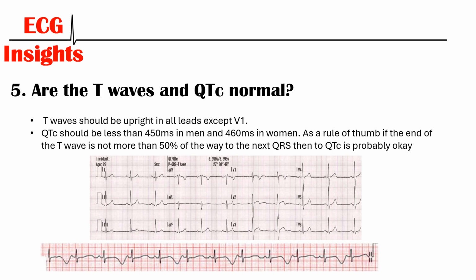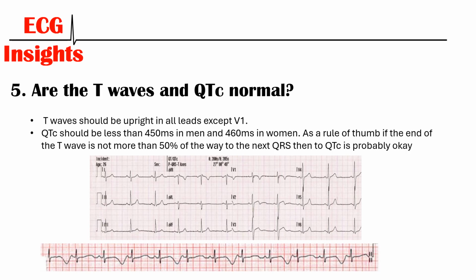However, some patients will have inverted T waves in other leads, and that might be normal for them, although new inverted T waves can also be a sign of problems such as acute coronary syndrome or electrolyte disturbances. So it's always important, if you've got inverted T waves, to try and find an old ECG of the patient so you can compare to see if these are new changes or not.